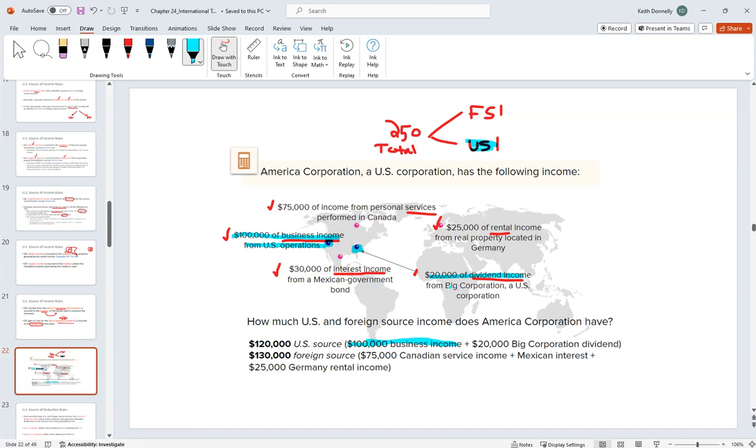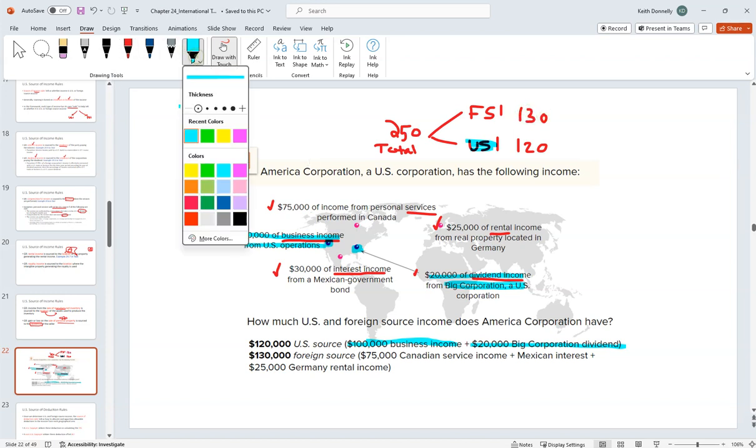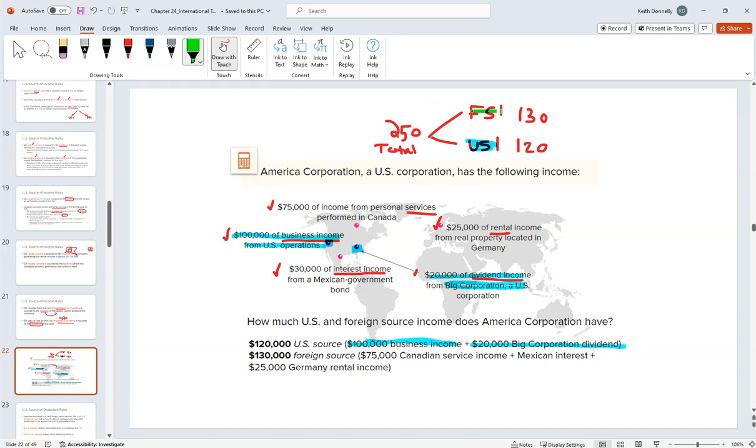Because the underlying corporation that's paying the dividend is a U.S. corporation, right? So our U.S. source income is going to be 100 plus 20, right? We were looking at 120 here. We then know, right, that this is going to be 130, just because it's got to equal 250. But let's look at it to see the rules here on it, right?